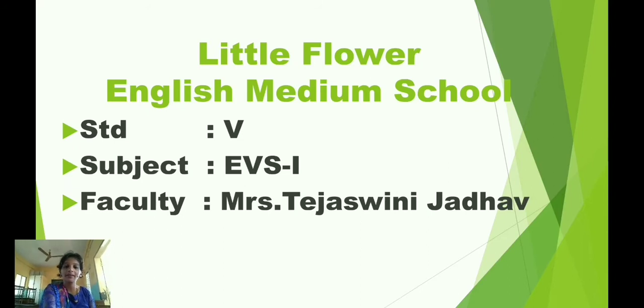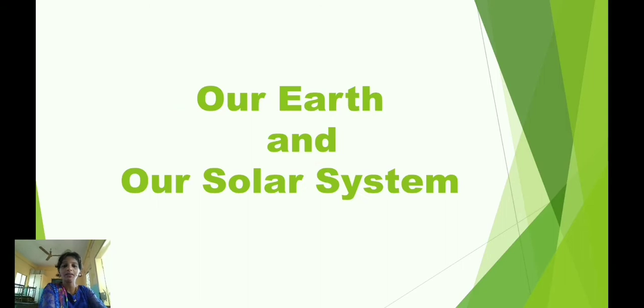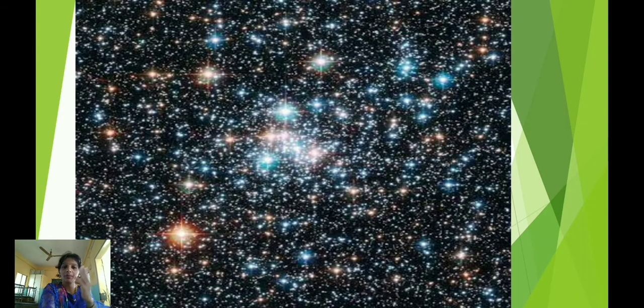So, let us start our first online session with lesson number 1, our Earth and our solar system. You can see a picture on your screen. In this picture, you can see many stars. They are far away from the earth. Among them, some stars are prominent while some are small and faint. Prominent means noticeable. It is easy to see.